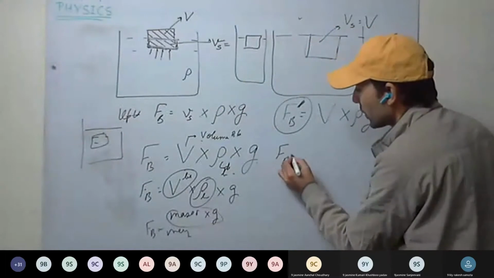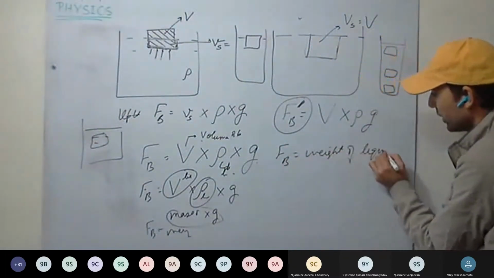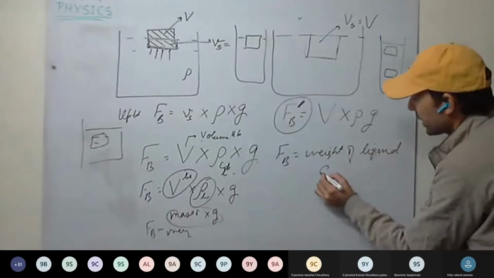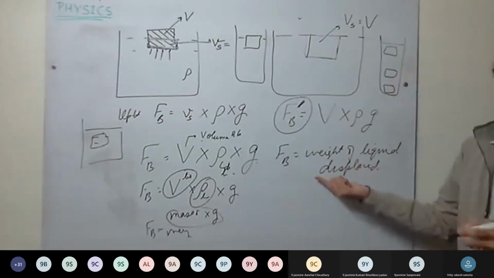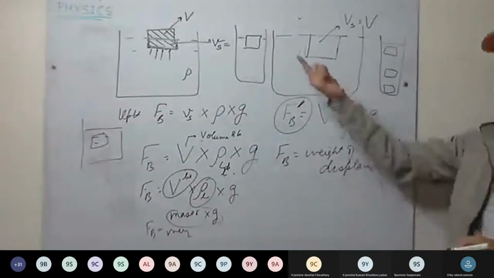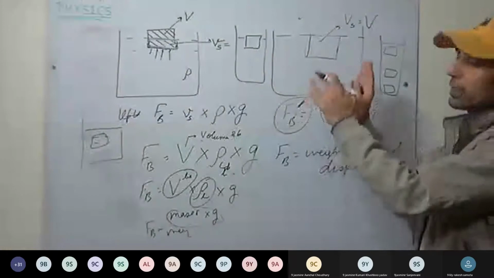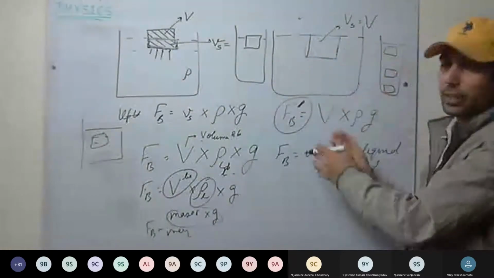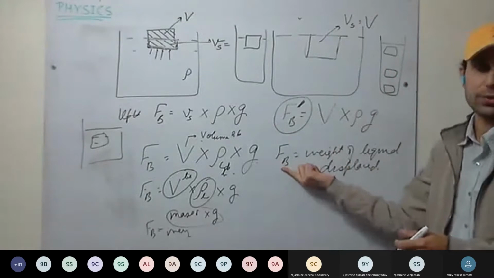So the buoyant force is equal to the weight of the liquid displaced. That is, how much weight of the liquid the body is displacing. Some amount of water a body is displacing, and what is the weight of that displaced liquid? That is equal to the buoyant force.